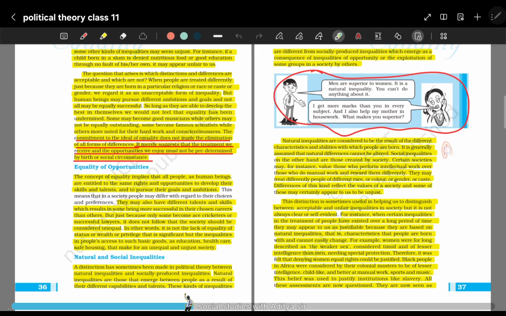That means A might have some ability to do some work and B might have some ability to do some work. We are not eliminating these differences of A and B. Rather, what we are doing is we are treating A at par with B, है ना? That means if A wants to learn music, B wants to learn music in a school, we teach both of them music, है ना?